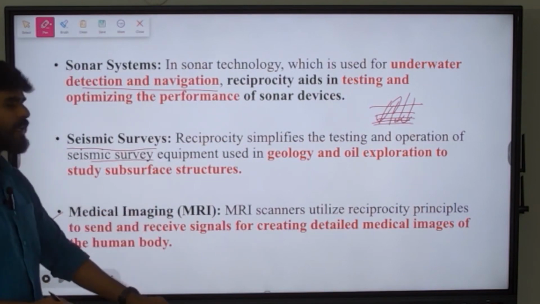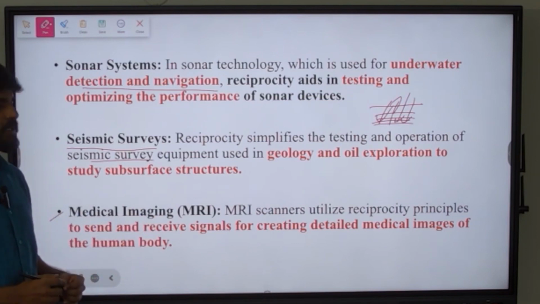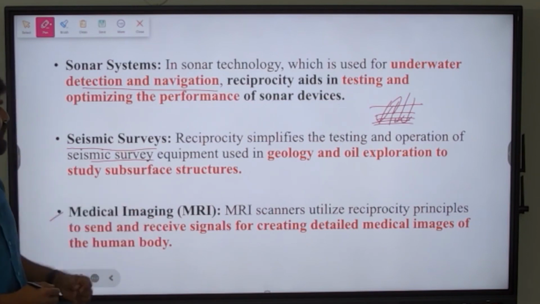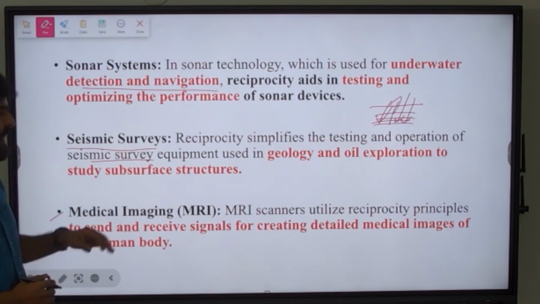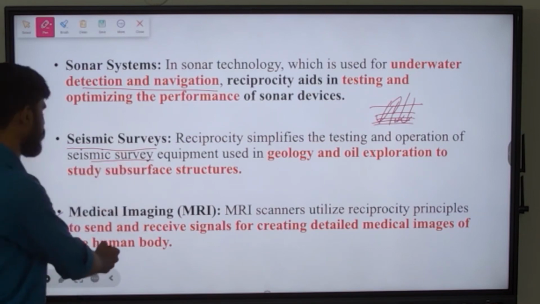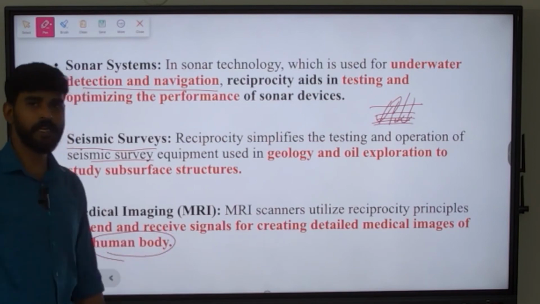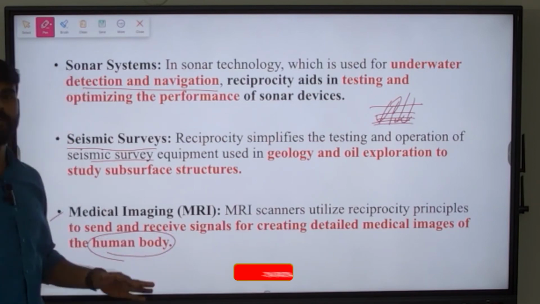Okay, next is medical imaging. Even in MRI scanners, this reciprocity concept is used, and these scanners utilize this principle to send and receive signals for creating detailed medical images of the human body. Okay, so these are the applications of reciprocity.